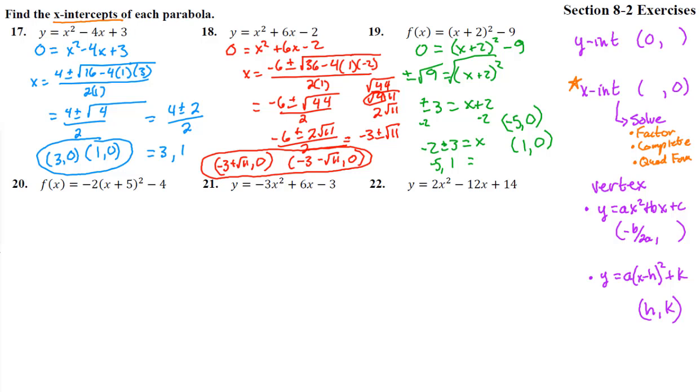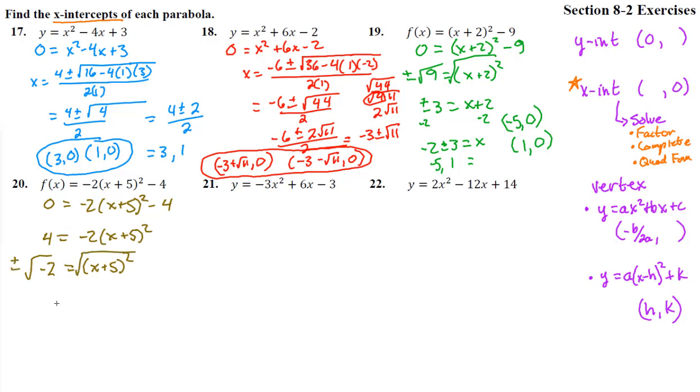Number 20. We're going to stick in 0 for y, and we get negative 2 times (x plus 5) squared minus 4. This is already in completed square form, so let's just peel it off. Add 4 to both sides: negative 2 times (x plus 5) squared. Divide both sides by negative 2. We get negative 2 equals (x plus 5) squared. Square root, and plus or minus.